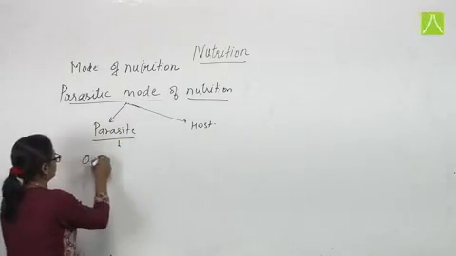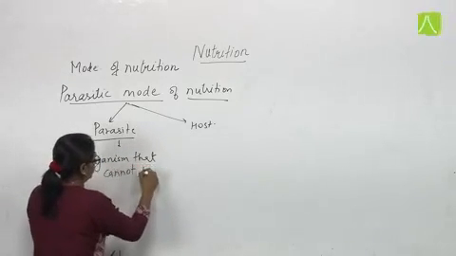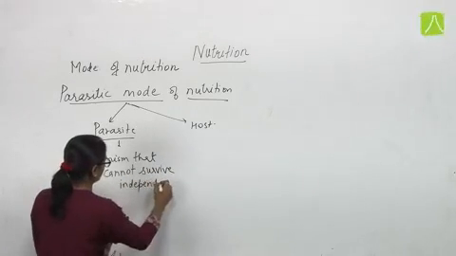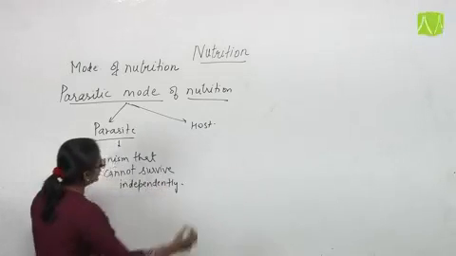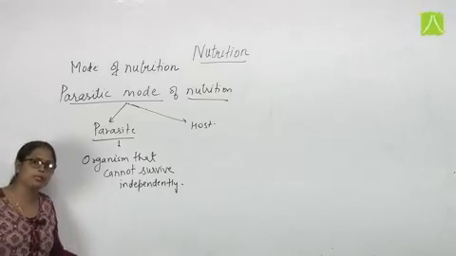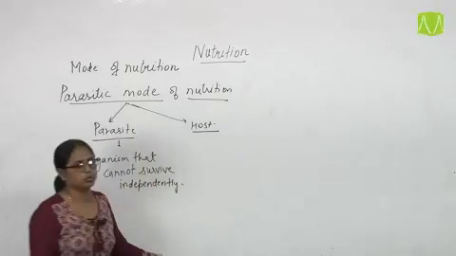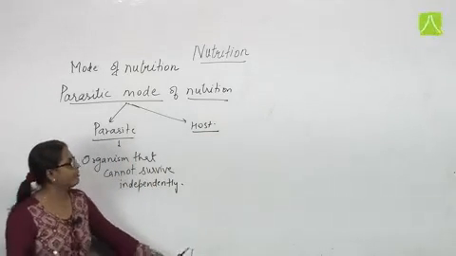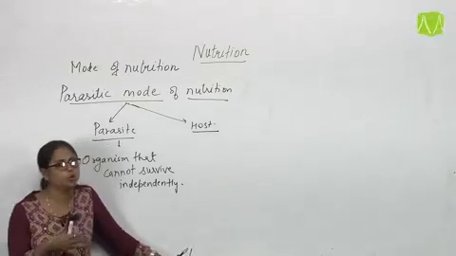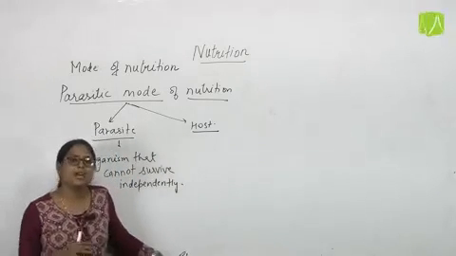Parasites are organisms that cannot survive independently, because they require another host body to complete their life cycle. That is why they depend on the host. The host is the organism in which the parasite survives, and the parasite absorbs all types of nutrients of the host body, and even causes harm to the host body as well. So this is the parasitic mode of nutrition.